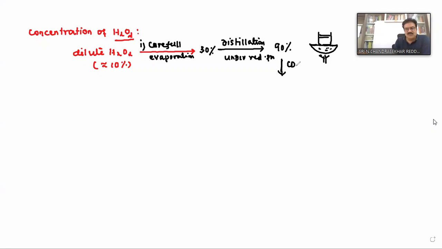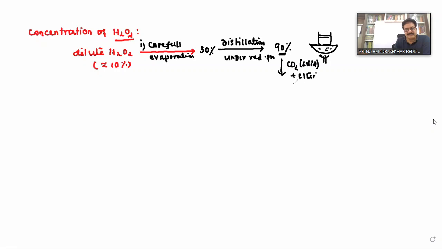After getting this 90% hydrogen peroxide solution, the next step is treating it with dry ice, which is nothing but solid carbon dioxide plus ether. If you put this 90% hydrogen peroxide into the dry ice and ether, the water is converted by crystallization.